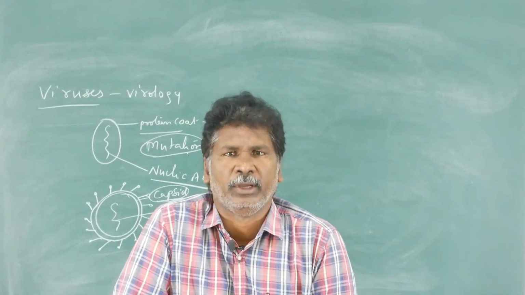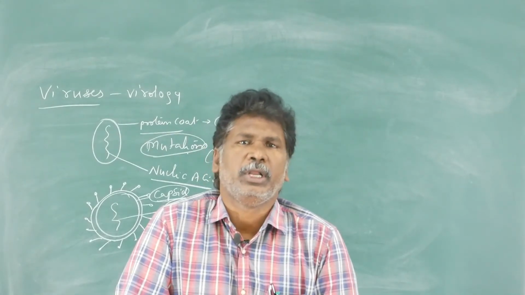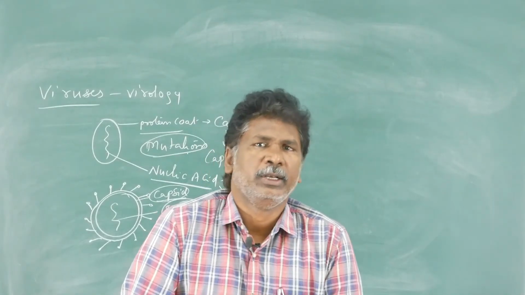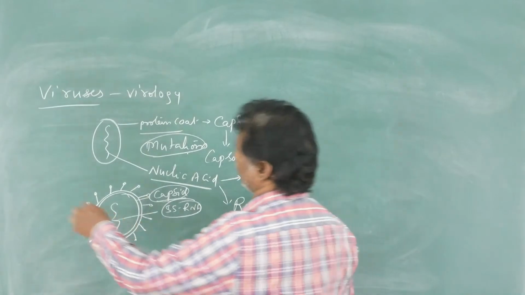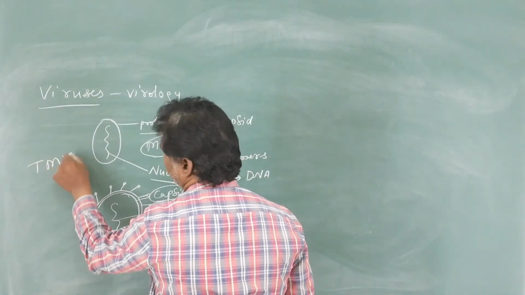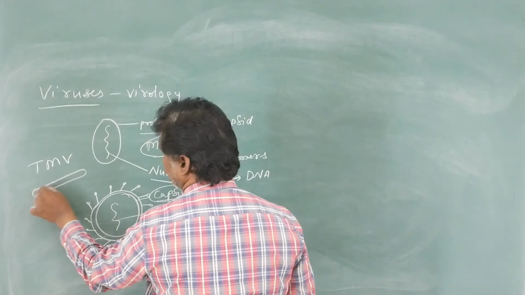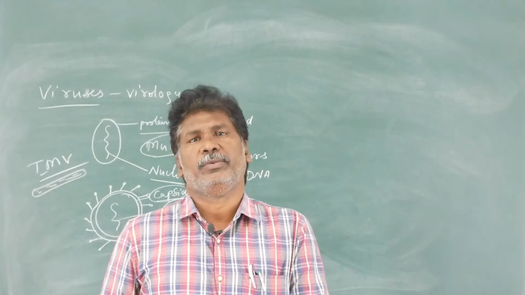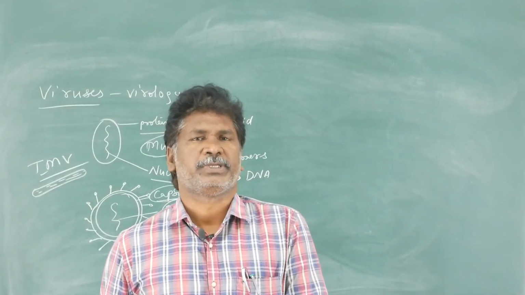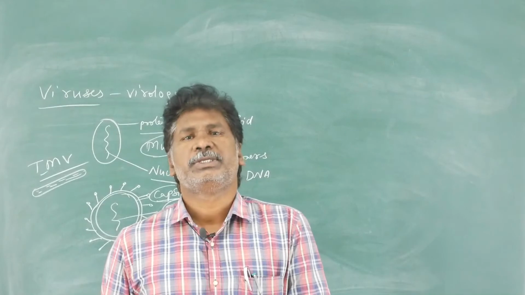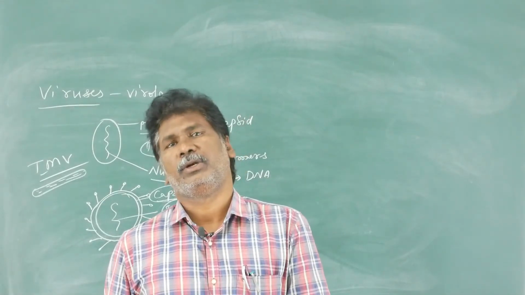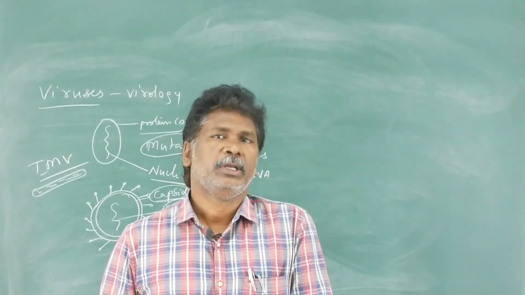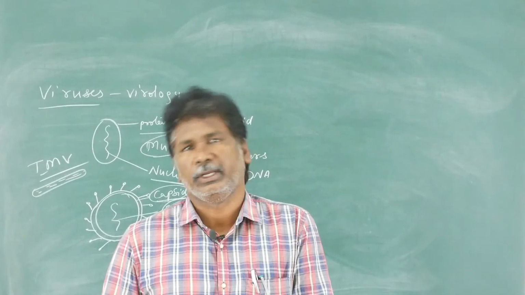But in 1935 another scientist called W.M. Stanley was the first person to isolate and crystallize the tobacco mosaic virus. It is a rod-shaped virus in crystalline form. Stanley concluded that viruses are not liquid, not a sap or liquid, but solid particles.